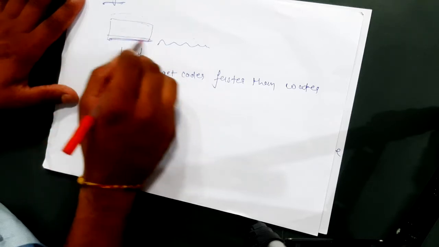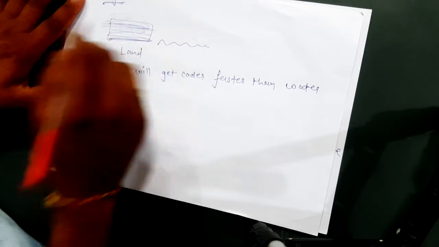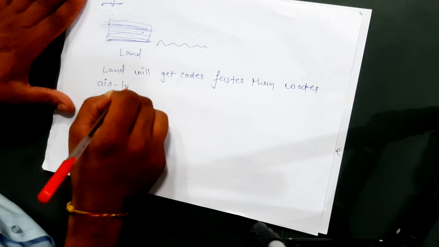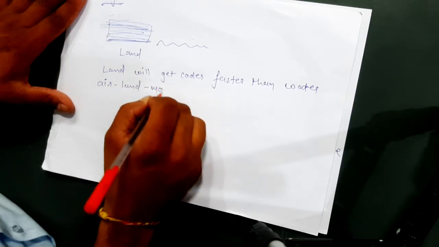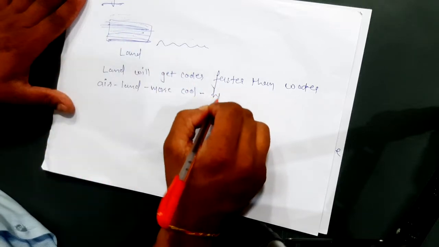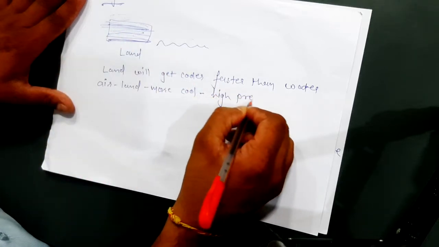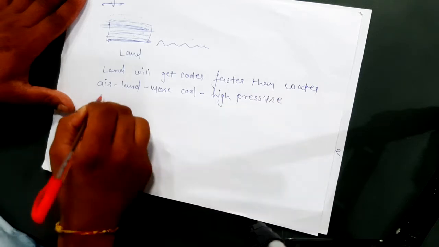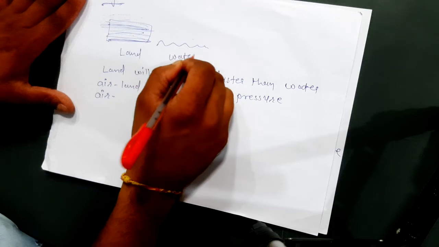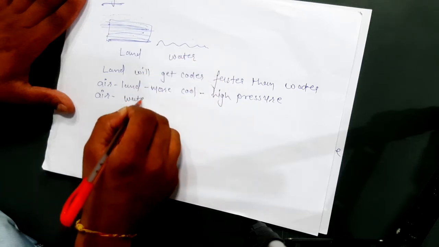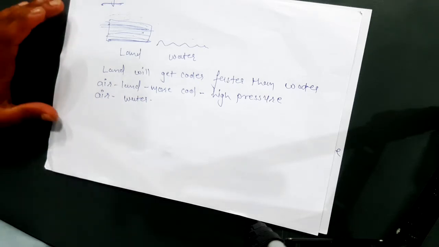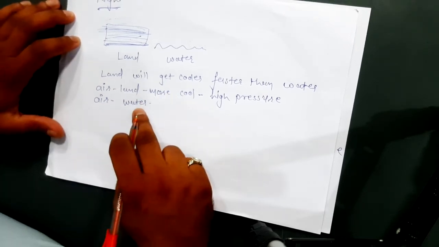So here the air will be cooler. As the air related to land is cooler, it will create a high pressure. And the air related to water bodies or sea coastal is not going to cool as rapidly as the land-related air does, right?